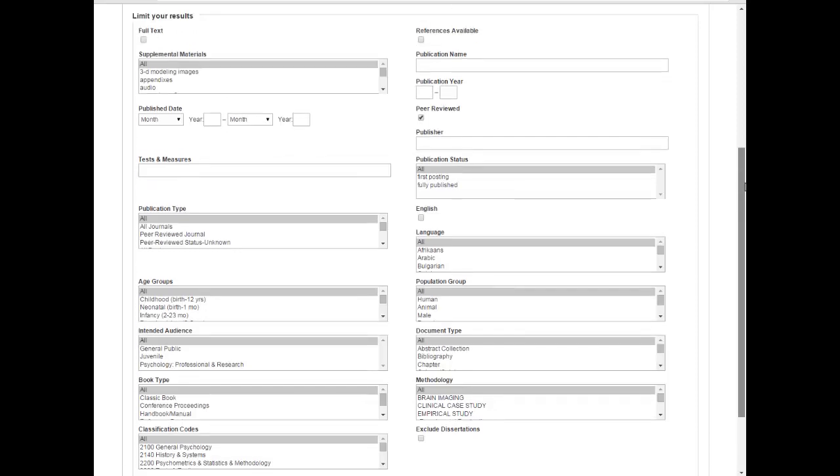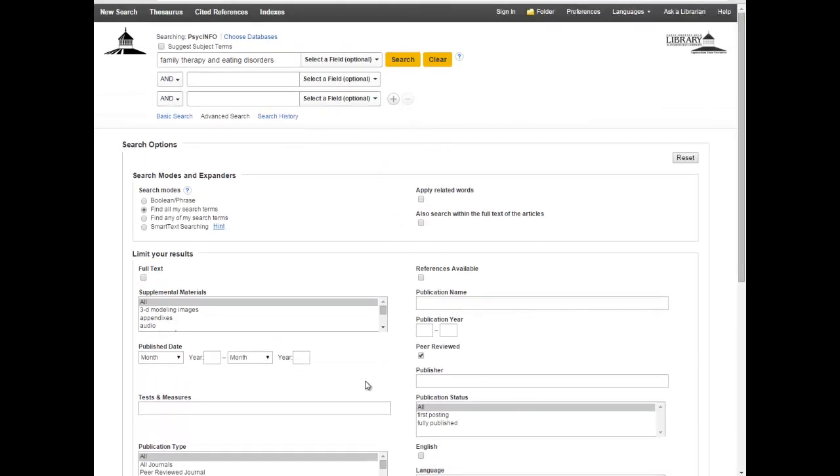Here is a question then, what is peer-reviewed and why would I click that button? Peer-reviewed means that this particular journal that the article would appear in has gone through a peer review process, meaning that scholars in the field have been selected to look over the article before it's published, to consider it, see if it meets standards of the discipline, standards of that subject in terms of its scholarly qualities.